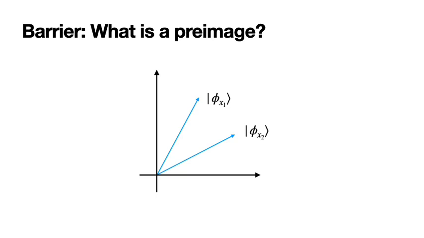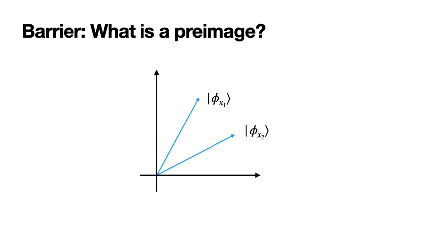Consider, for example, two quantum states, phi x1 and phi x2, which are respectively the outputs of our state generator on input x1 and x2, where x1 and x2 are two classical keys. And also suppose that these two states have some noticeable overlap. The question I will ask is: is string x1 a valid preimage of state phi x2?